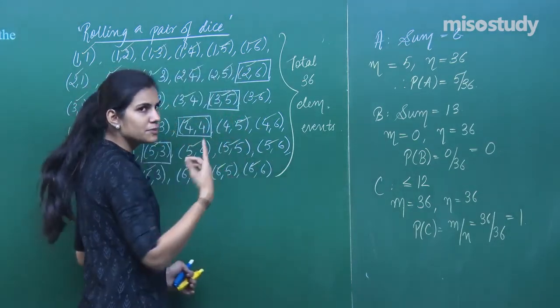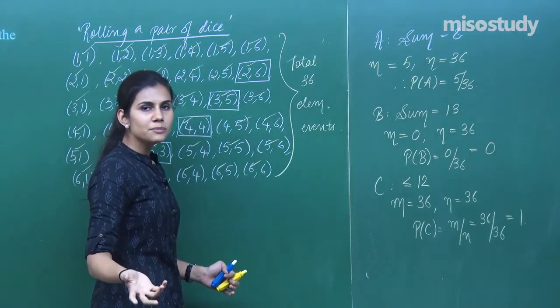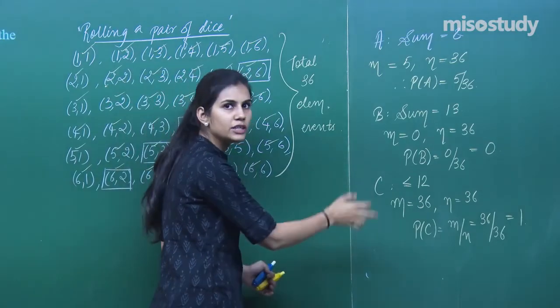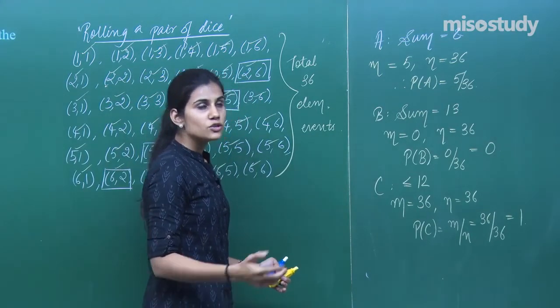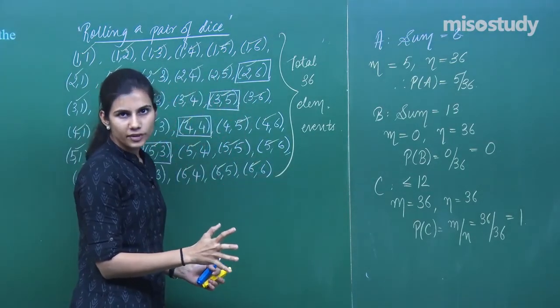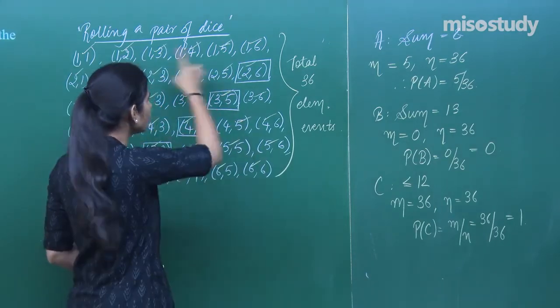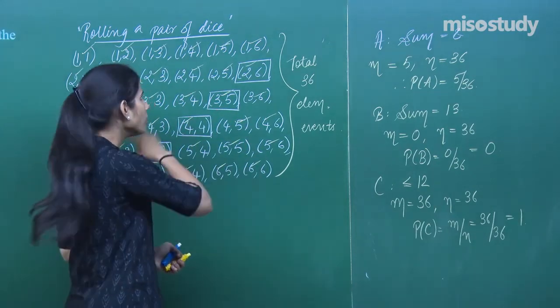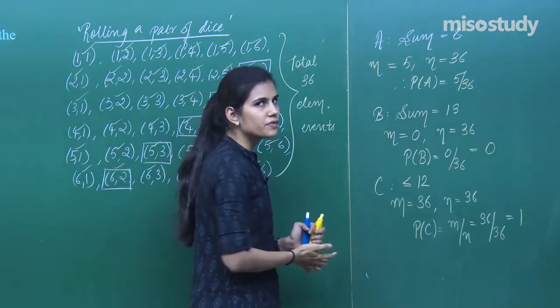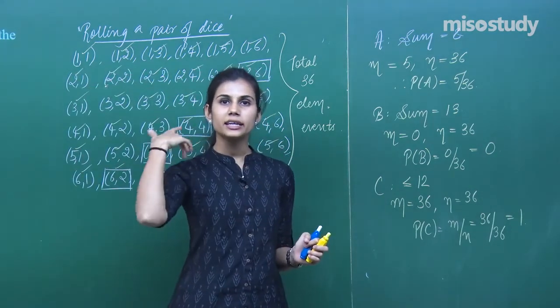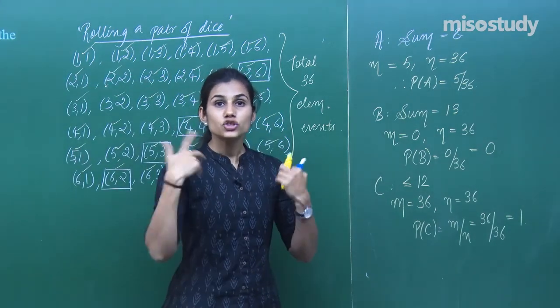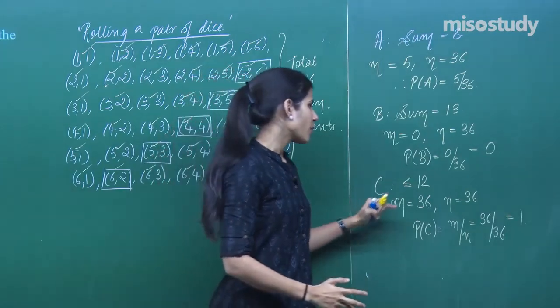So one of these outcomes is going to occur, and when the outcomes occur which are favorable to an event, you say that event is going to occur. So any number of times you roll this pair of dice, each time you will be getting one of these outcomes, and all these outcomes are supporting the statement of event C. That means event C will be occurring in every trial. So it is a sure event, certain event, its probability is 1.